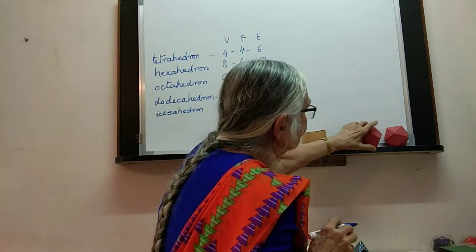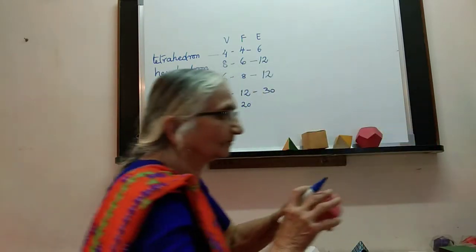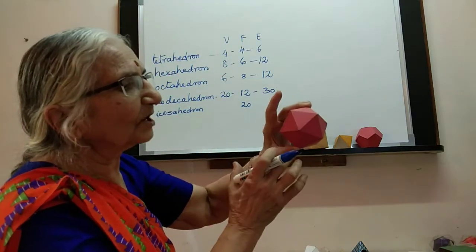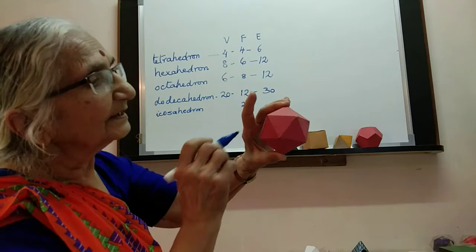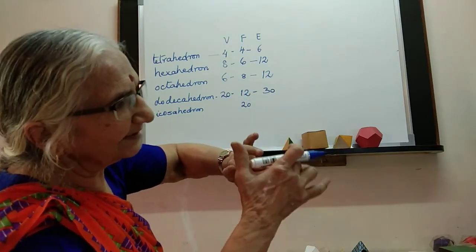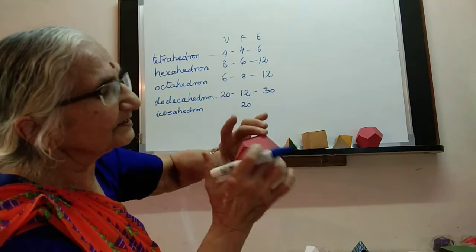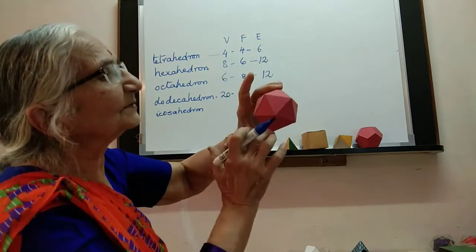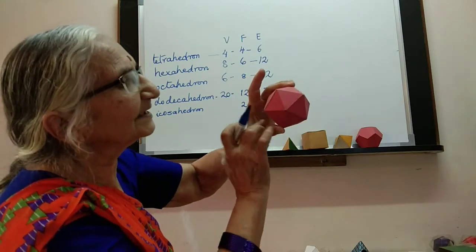Okay, and the last one. We want the vertices, 1 at the top, 1 at the bottom. Then you can see this is the top, and there are 5 triangles going from here, and they have 5 vertices here. So 1 top, 1 bottom, 5 here and similarly 5 here.